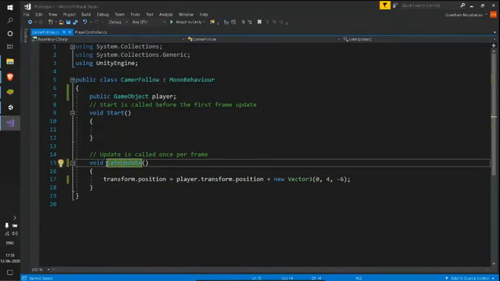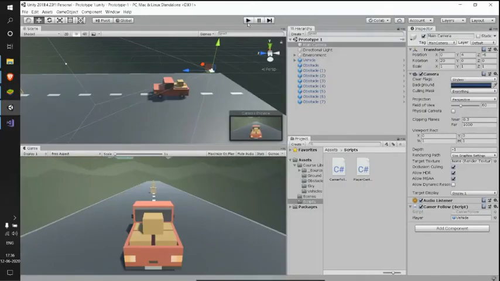Late update also behaves like update. It is called once per frame, but using late update, we can make sure that everything we have done in this late update is done before the frame gets passed. So let me just show you the same thing again.